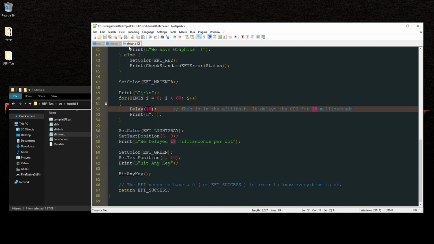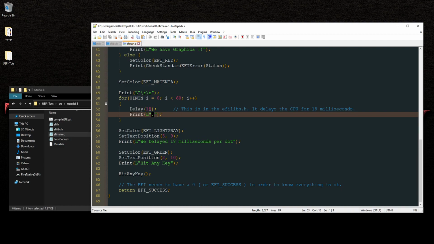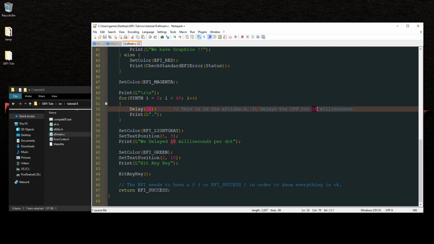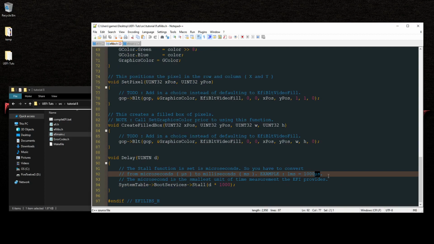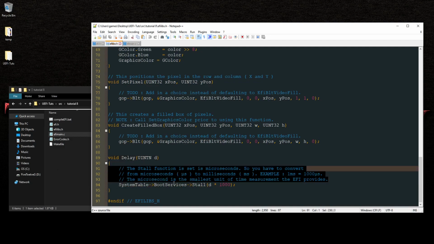So we're going to repeat this 60 times with 60 dots, and it's going to be slowly drawing all the dots onto the screen with a delay of 18 milliseconds per dot. Then it'll display the message, and you'll actually see this being printed onto the screen. It's pretty self-explanatory. This is pretty easy stuff here.